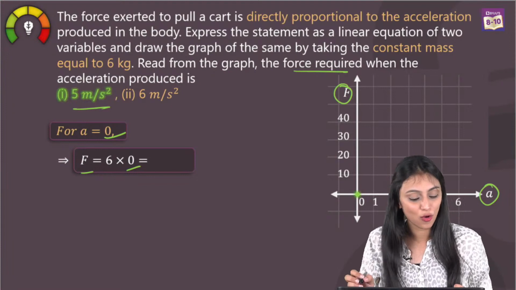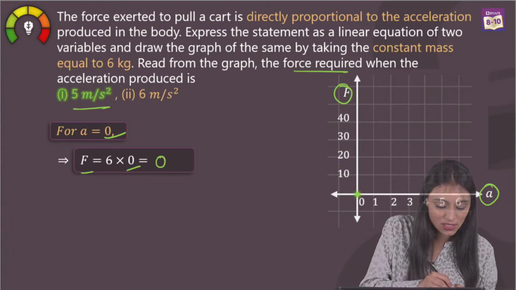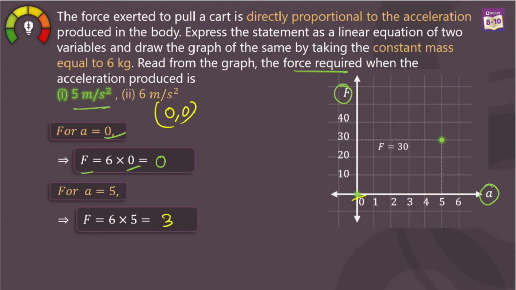So a would be 0 over here. That means force is going to be 0 in this case. So it is 0 in this case, so that's why we have plotted it here, you can see, right? So if acceleration is 0, force is also 0, correct? Now, when acceleration is 5, let's substitute in this equation. 6 times 5 is going to be 30, correct? Now, here force is 30 and acceleration is 5. So it will be plotted here. You see, acceleration is 5 and force is 30, correct? That's how we can plot it.